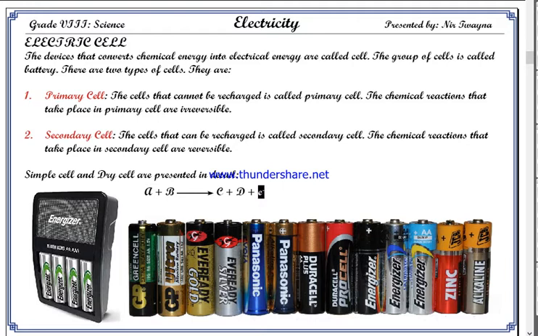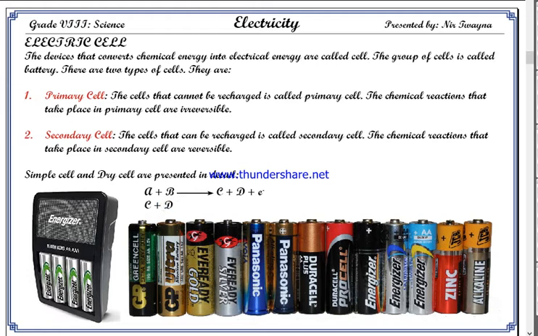This is the electron which is supplied by the battery. As you keep on using your battery, this reaction keeps on going, and finally when your battery is dead, it will have only C and D left. Until it has A and B remaining, it will keep on producing electrons, and these electrons are supplied to you by the battery. At the end, when all A and B are finished, the battery will only have C and D.